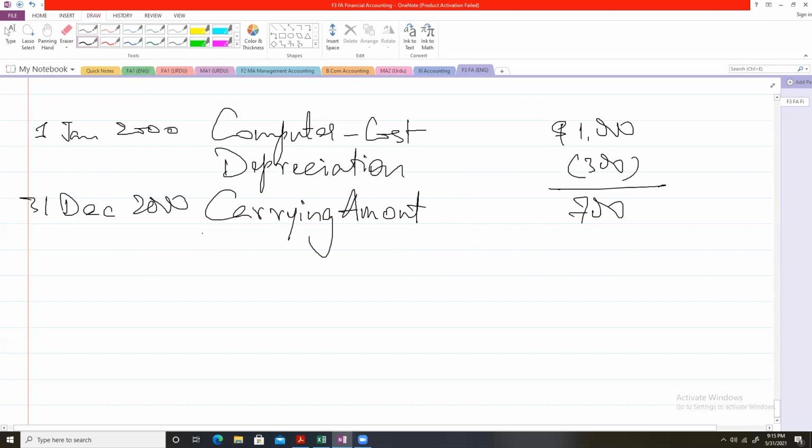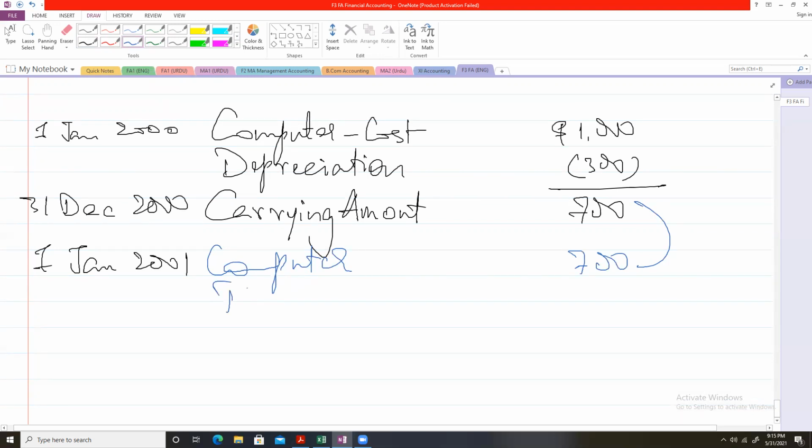Now, in 2001, at the start of 2001, the value will be carried forward, and the carrying value, the written down value of the computer, will be 700. In this year, again, we will charge a depreciation of 300.